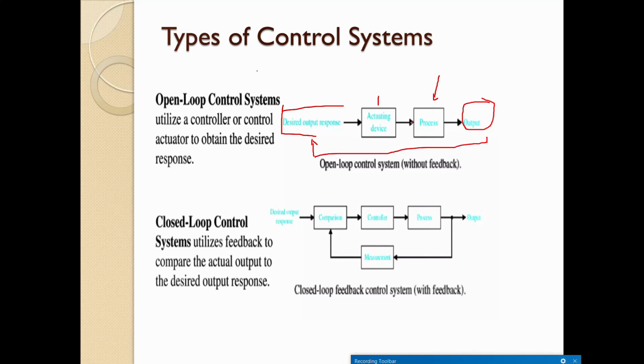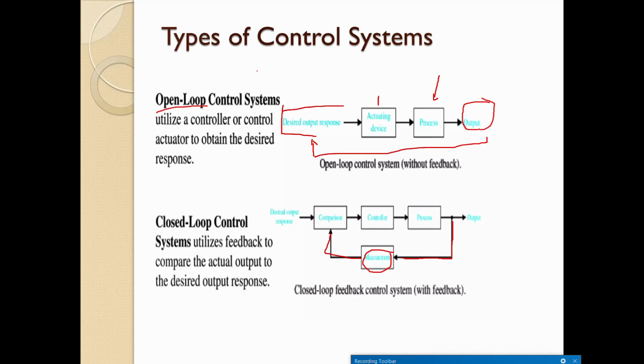Such systems are called open loop systems, because you are not feeding any part of the output to the input. Whereas if you are feeding any part of the output to the input through a device, then it is called a closed loop system, right?